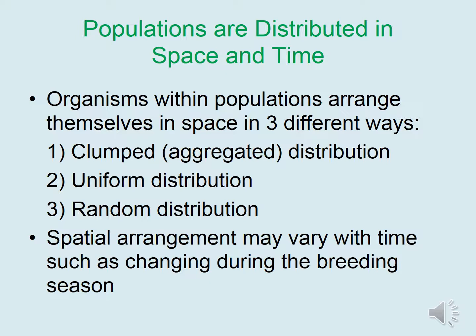Organisms within a population arrange themselves in space in 3 different ways. This includes clumped, uniform, and random distribution. We will consider each of these spatial arrangements in more detail over the next few slides. In the meantime, realize that the spatial arrangement may vary with time, such as changing during the breeding season. For instance, a male animal that typically lives solitary on its own must get close enough to a female to mate in order to breed to produce offspring during peak breeding season.